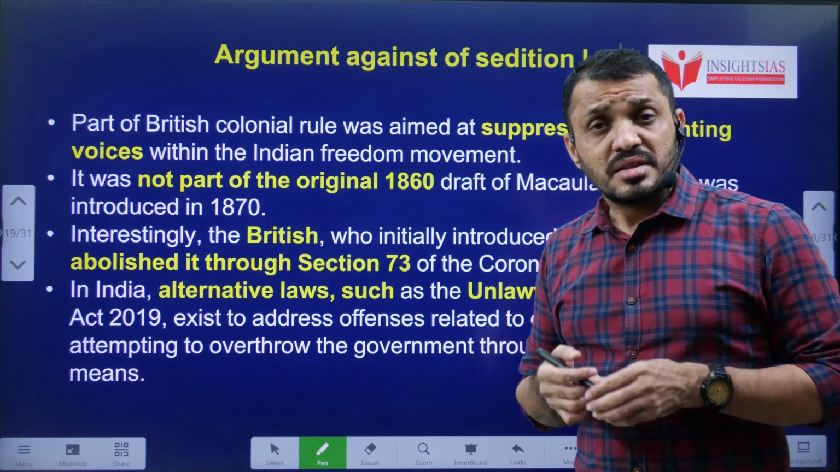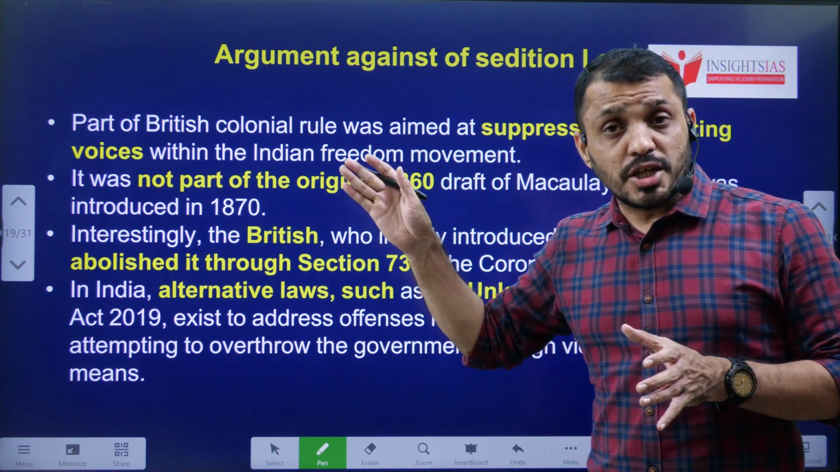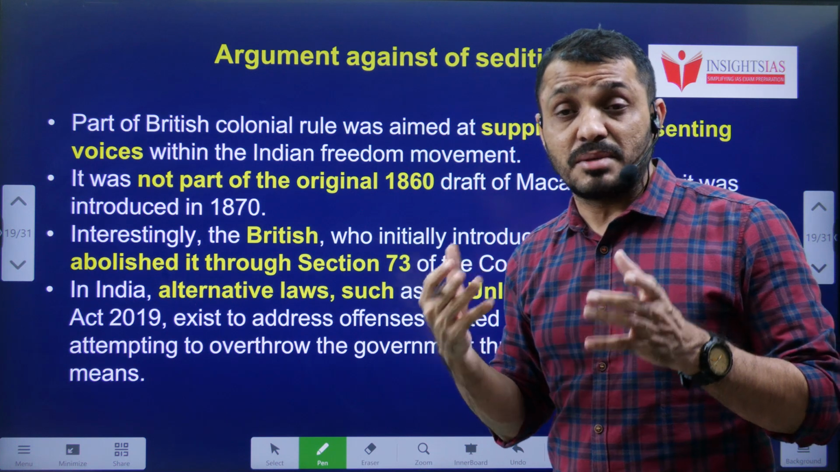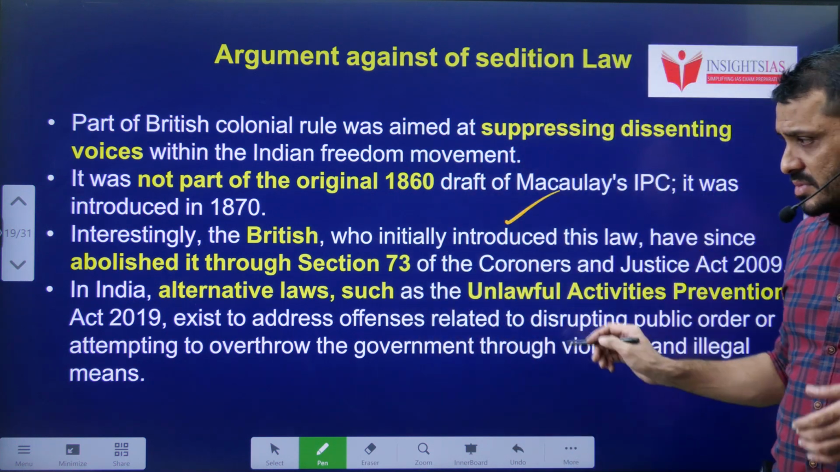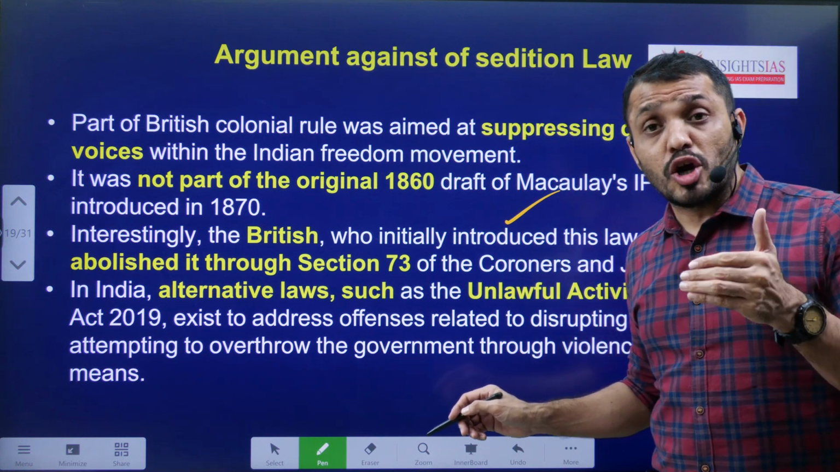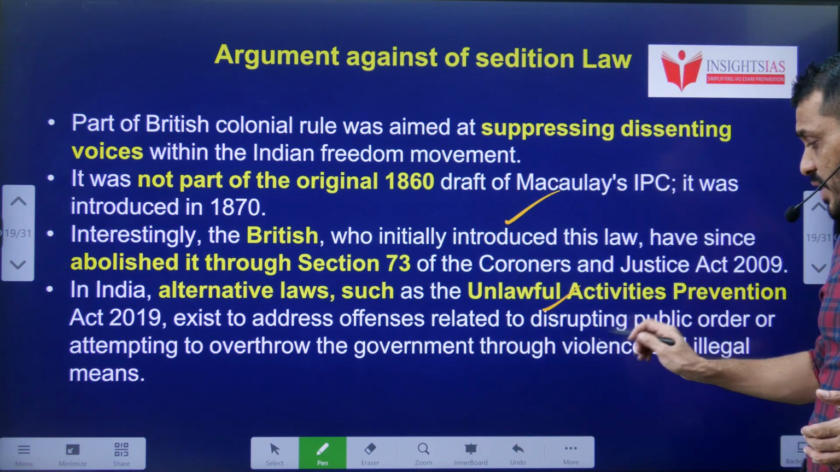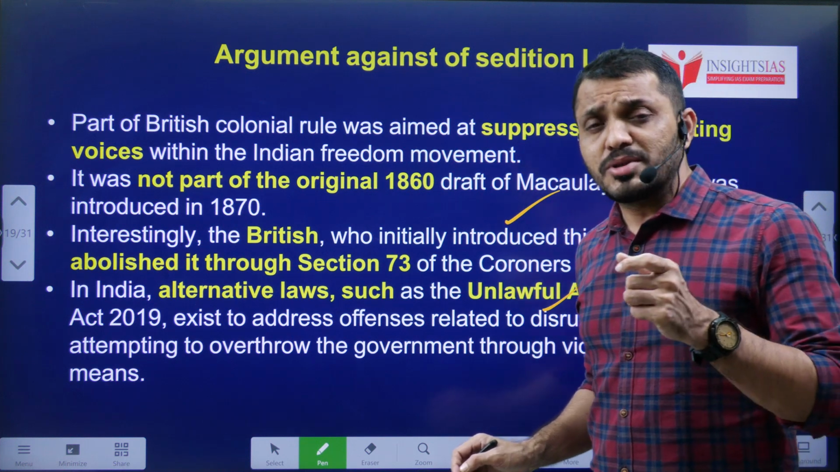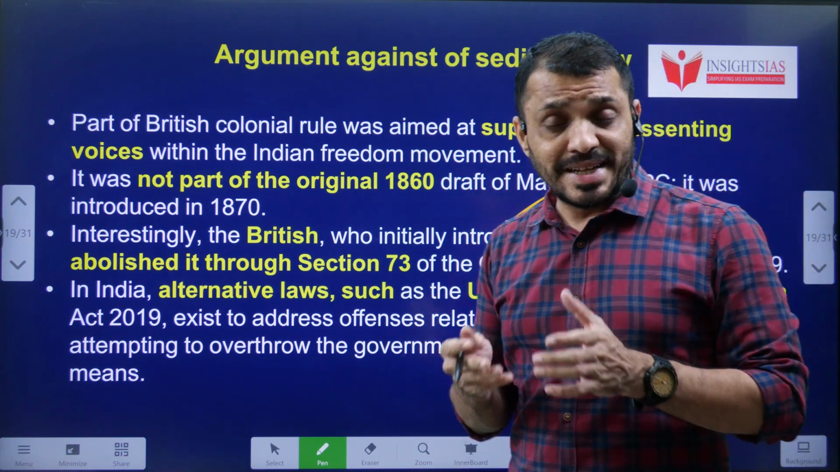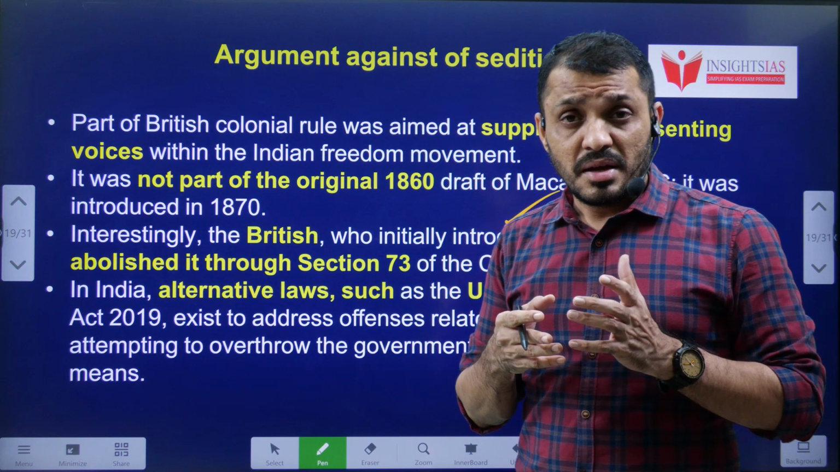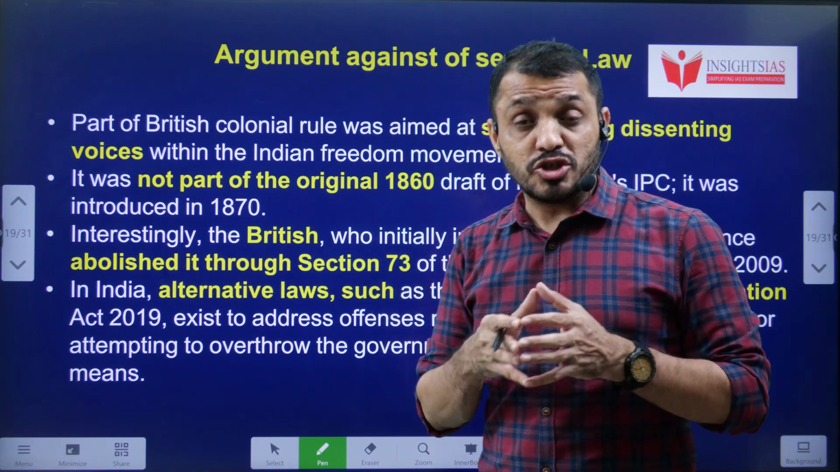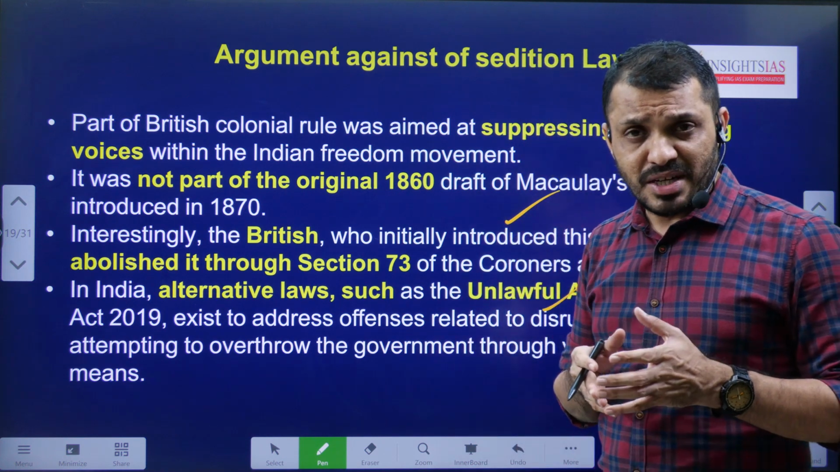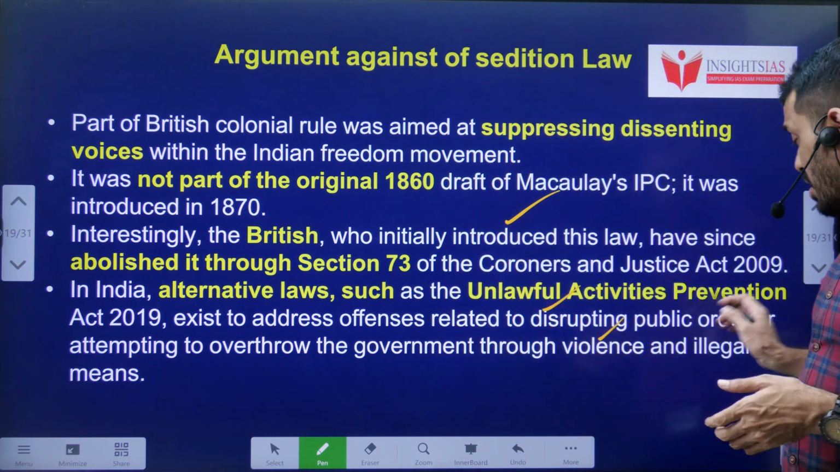Criticism. The criticism is mainly that this was introduced by the Britishers, and now the Britishers themselves are not following this sedition law. That you have to know. They removed it, and we have alternative laws such as the Unlawful Activities Prevention Act. So tell me students, what is your opinion? Do we require sedition, because we already have laws such as UAPA and the National Security Act? Do we require the sedition law or not?